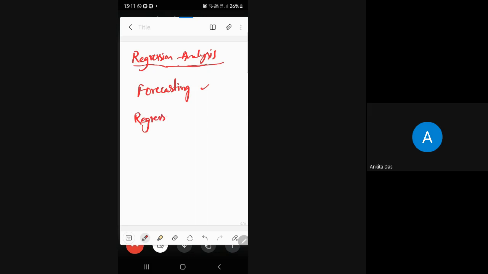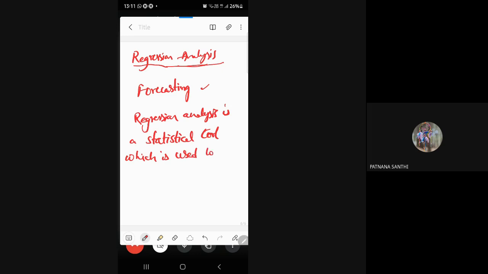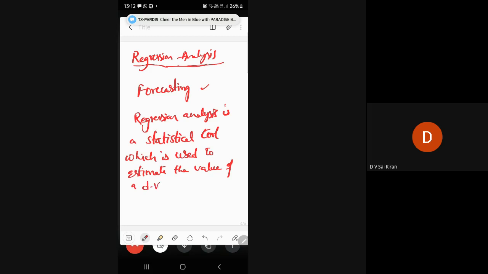Regression analysis is a statistical tool which is used to estimate the value of a dependent variable based on one or more independent variables.